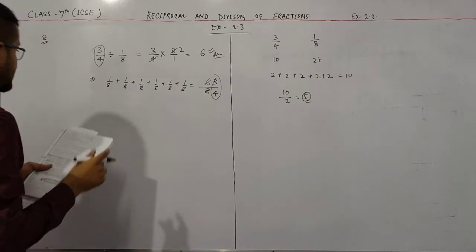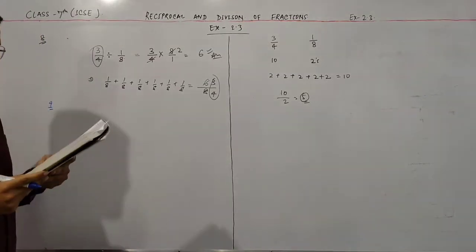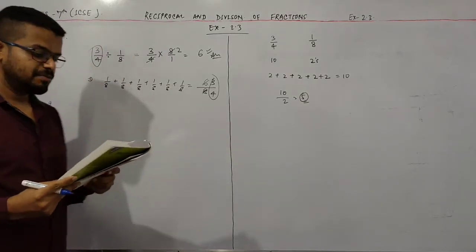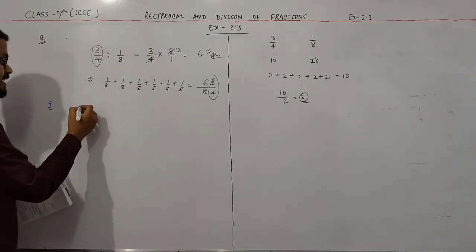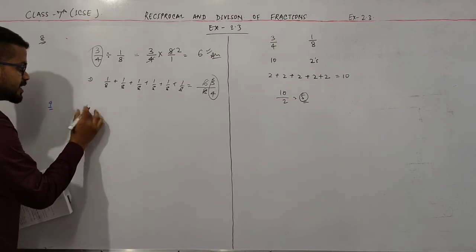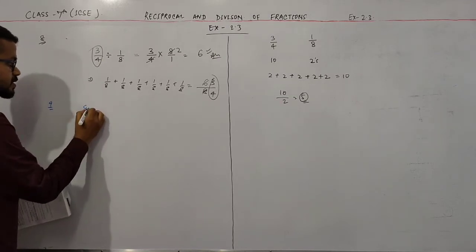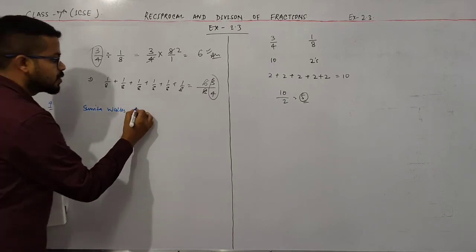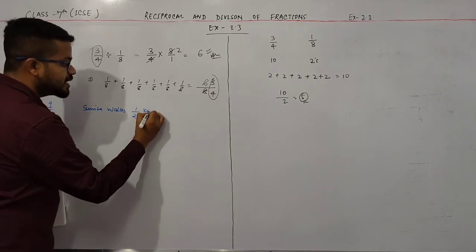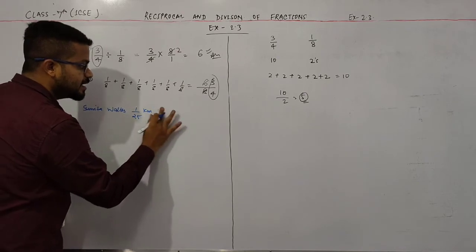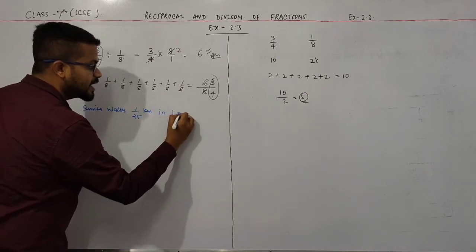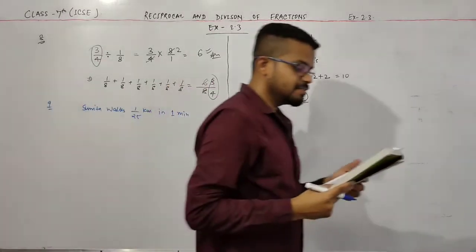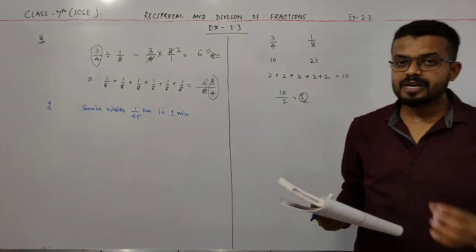Now question number 9. Sunita walks at the rate of 1 by 25 km per minute, which means Sunita walks 1 by 25 km in 1 minute. Okay, in the question it is given that Sunita travels at the rate of 1 by 25 km per minute.